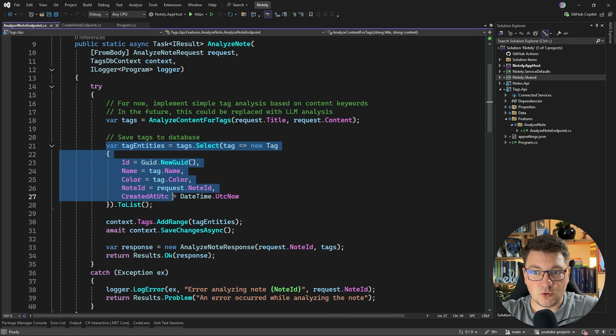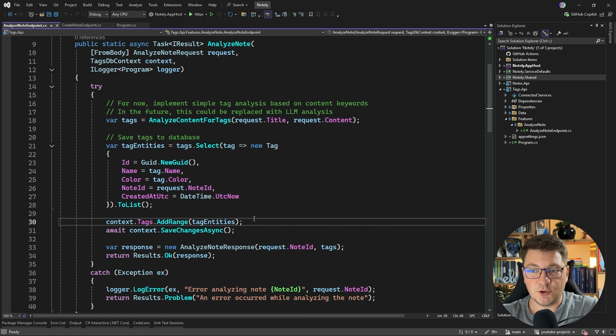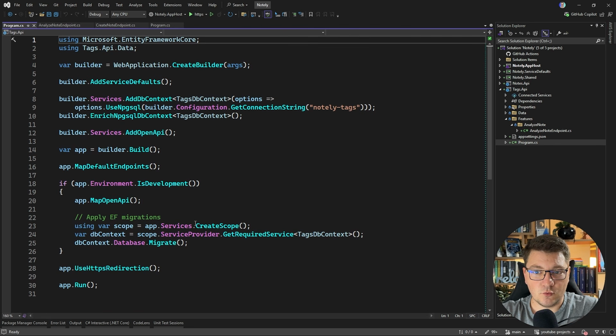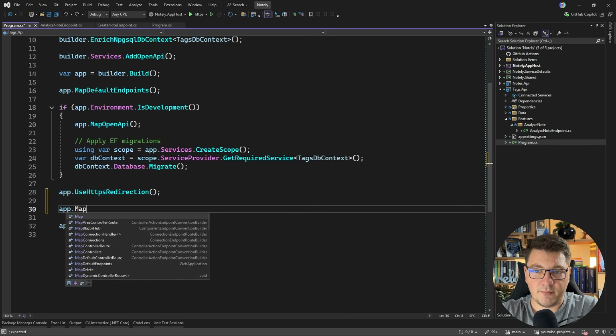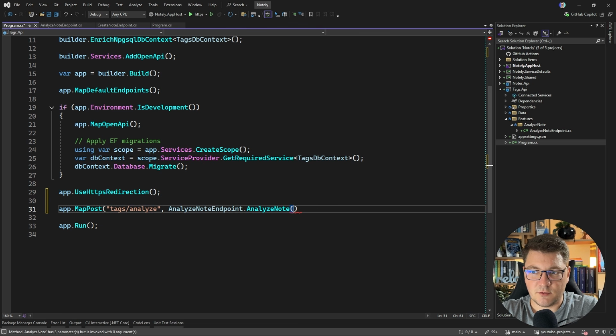We're also going to store this in the database for the tags API so that we can retrieve it in the future easily by just passing in the note ID. And we're going to return the respective response. And what's left is to register the respective endpoints. So here I'll say app map post. We're going to say tags/analyze, and I can just say analyze note endpoint and pass in the request delegate.